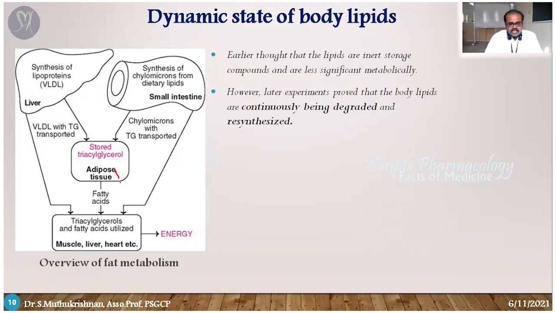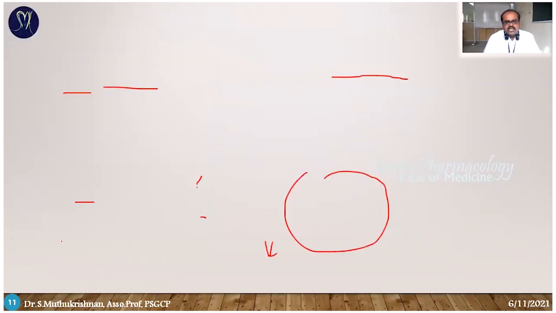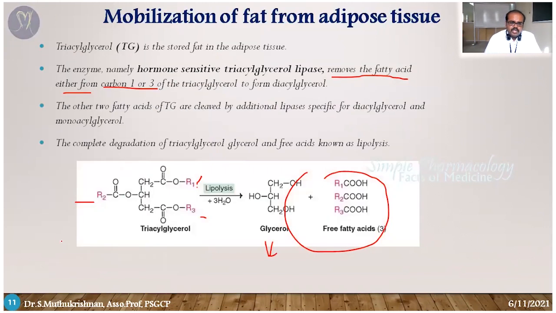The stored triglycerides undergo the lipolysis process and produce fatty acids that are utilized by the muscle and liver for energy. All those things we have seen. The dynamic state. The next one is mobilization. The transported fat is stored in adipose tissue. Once it's stored, how is it hydrolyzed? It is with the help of lipase enzyme. The triacylglycerol undergoes lipolysis and produces 3 free fatty acids and glycerol.